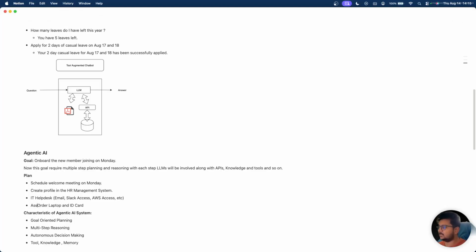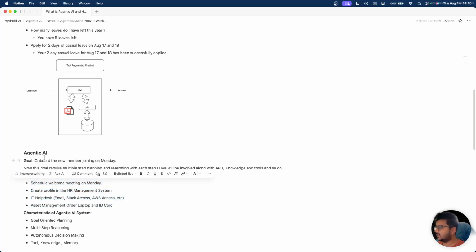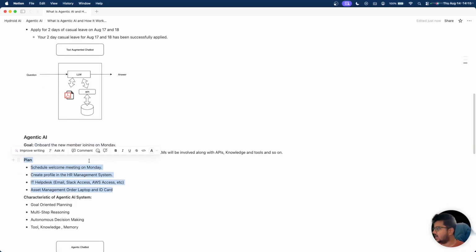And then there is also an asset management module, which orders the laptop and ID card for us. So the agentic AI will make a plan. These are the actions it has to perform when a new member is joining. The LLM will generate the plan for us and then execute it one by one, and in between, it will smartly use all the tools and APIs that are required to do the job.